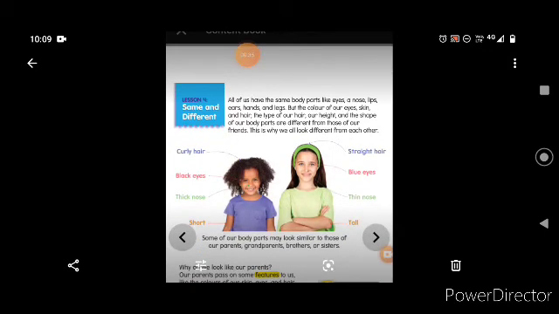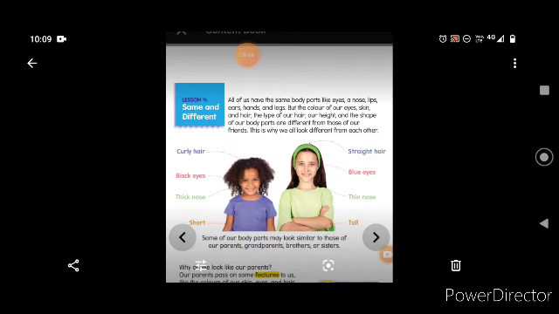So if you are unable to read this big sentence, you can just see the picture of these two girls and you can see that they are different from each other. How? First we'll see how they are similar. Both of them have two eyes, no children? Yes. Both of them have one nose only? Yes. Both of them have two eyebrows? Yes. Two ears. So like that the body parts are the same, similar.